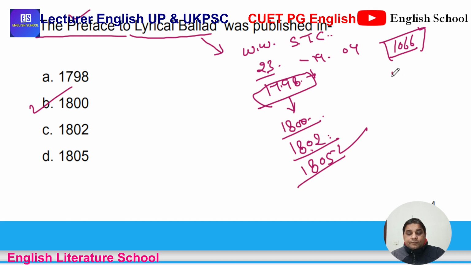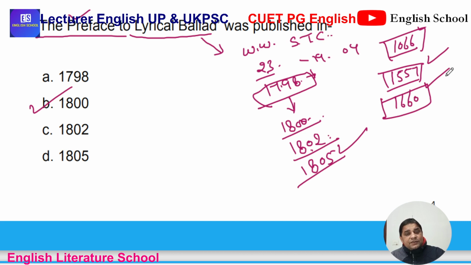The publication of Tottel's Miscellany is the beginning of Renaissance English literature and the Golden Age of English literature. 1660, the Restoration, is the beginning of the Neo-Classical Age, the Restoration Age. 1798, the publication of Lyrical Ballads, is the beginning of the Romantic age.